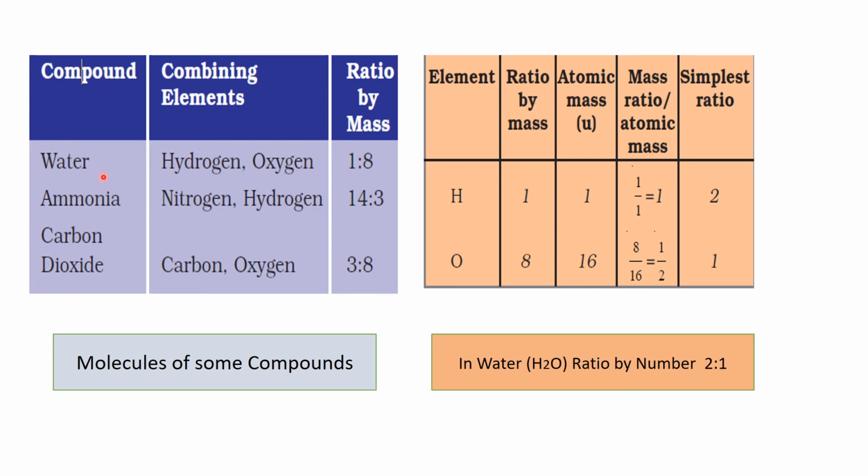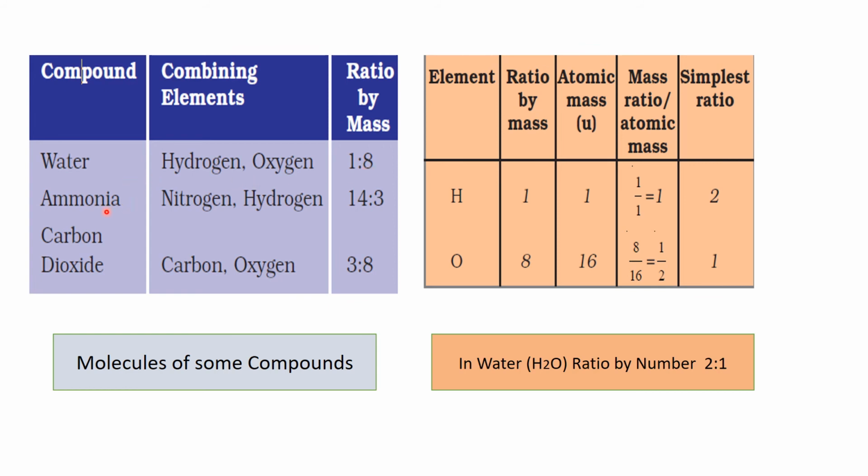See, we know that elements combine to form a compound in a definite ratio. So see here, water, the formula is H2O, and the elements present in it are hydrogen and oxygen. Hydrogen has mass 1 unit, oxygen has mass 16 unit. But in the formula it is H2, meaning 2 atoms of hydrogen are there, so it will be 2. So 2 ratio 16 becomes 1 ratio 8. So this is the definite proportion of hydrogen and oxygen to combine to form a molecule of water.